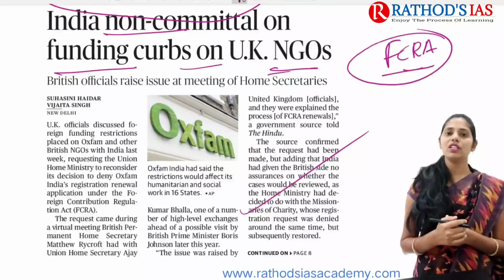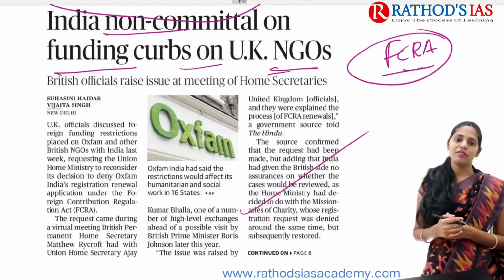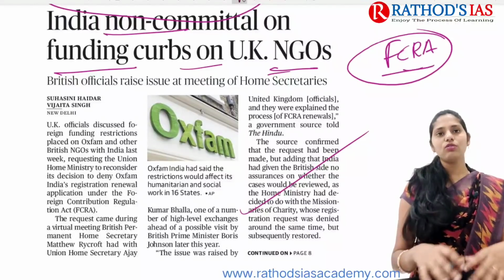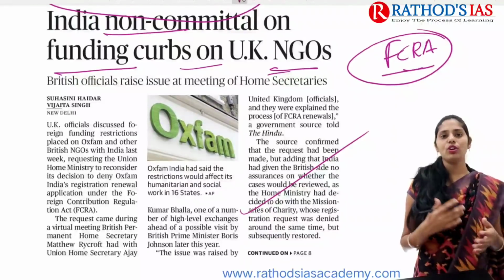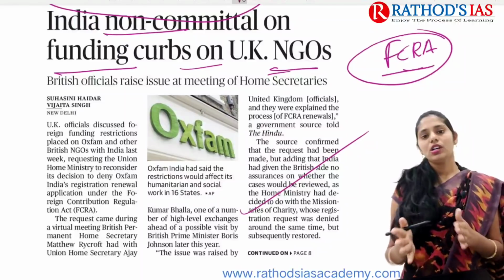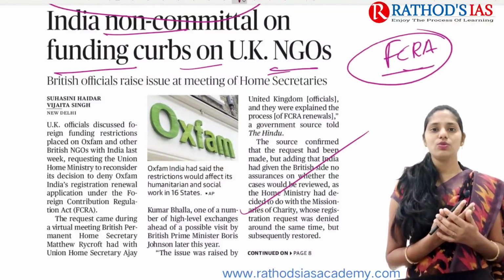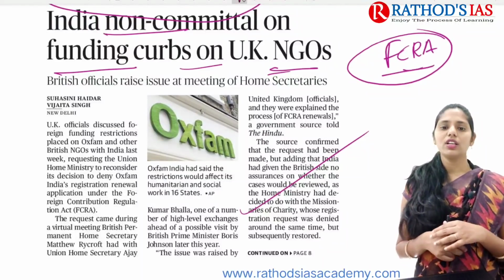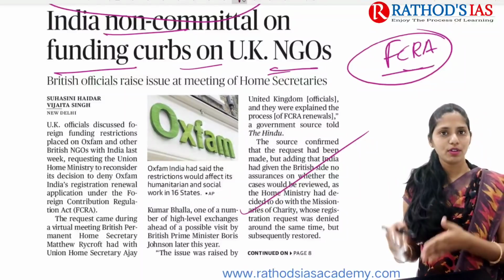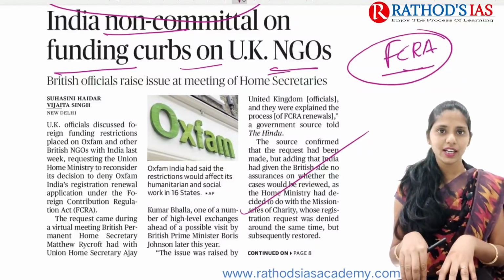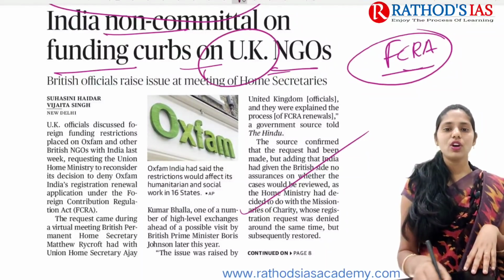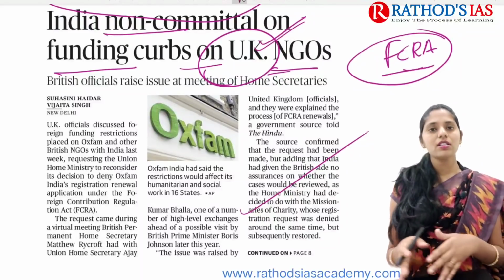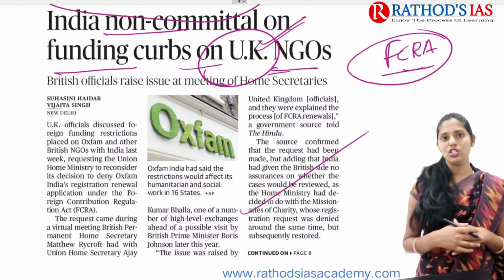Recently we came up with the 2020 amendments. After that, many NGOs are not following it, they are mainly violating it. So the FCRA said that we are not going to renew so and so NGOs, and about 6,000 NGOs were not renewed. Because of this, there are a number of NGOs which not only operate in India, but are also based in other countries. Now the UK government has come out with some statements regarding this FCRA non-renewal of NGOs.